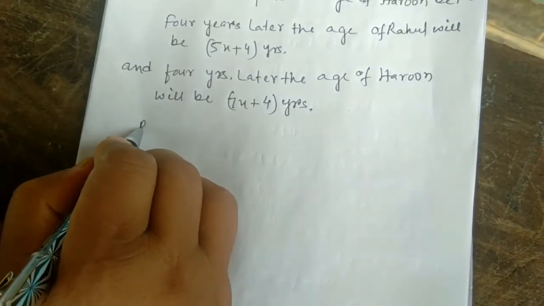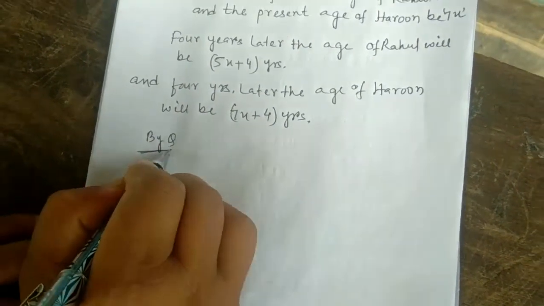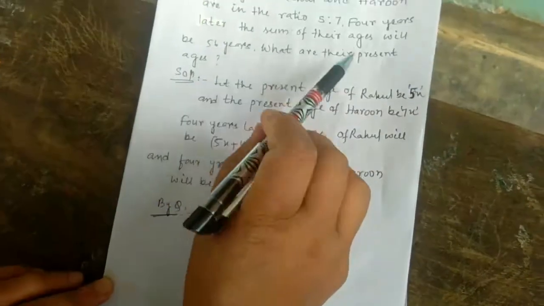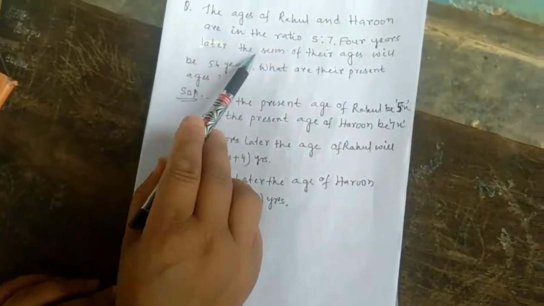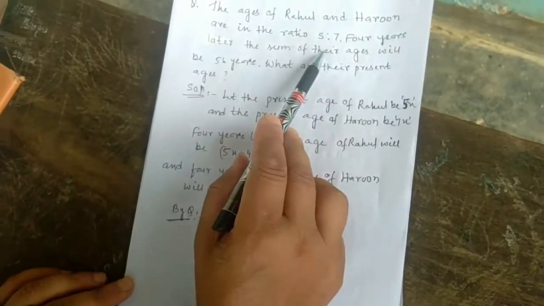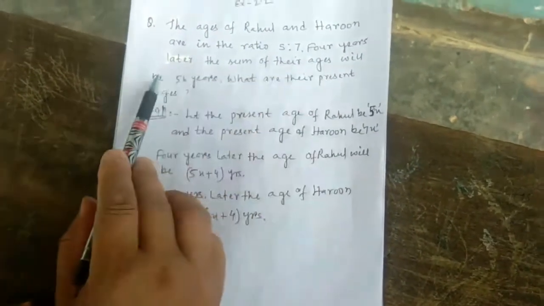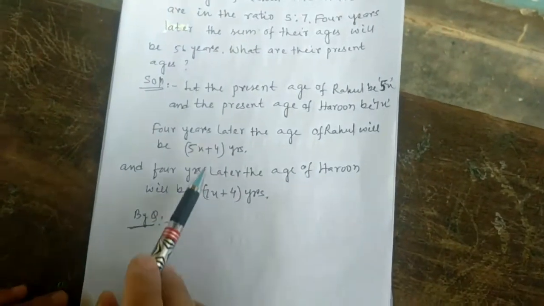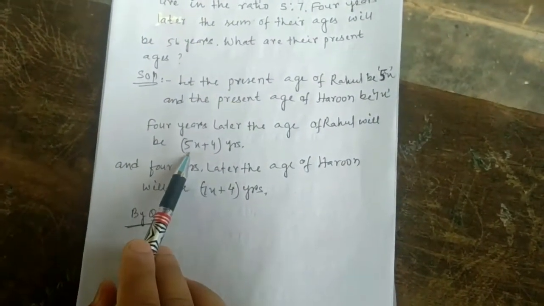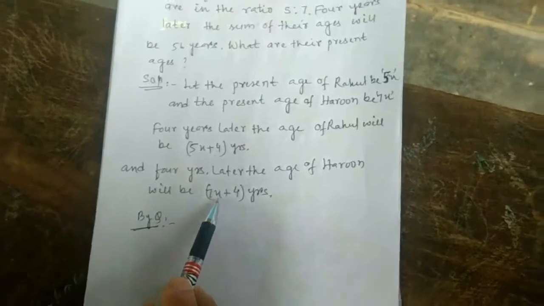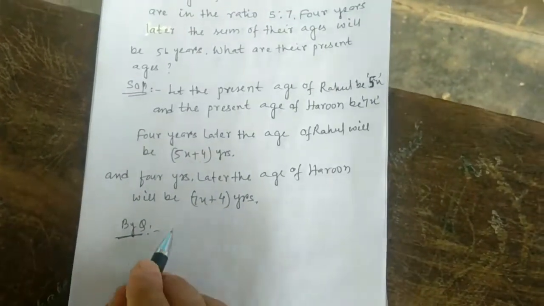According to the question, it is given that 4 years later the sum of their ages will be 56 years. So this is the age of Rahul 4 years later, and this is the age of Harun 4 years later.